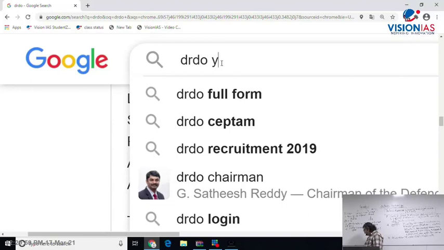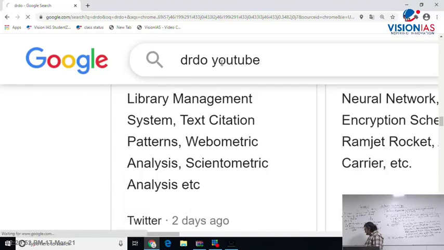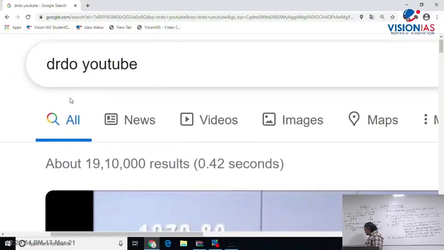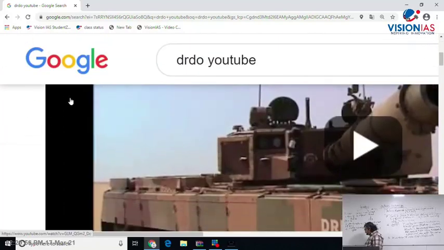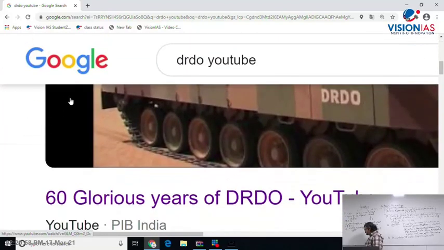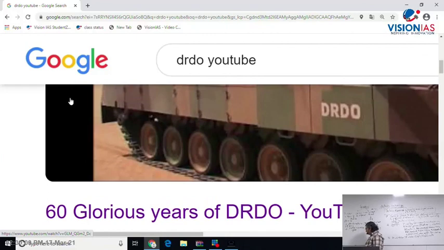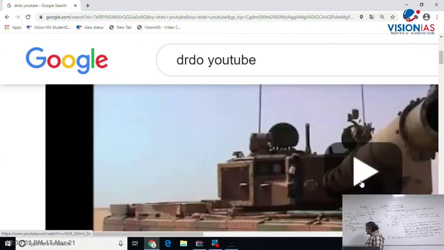Now what I would like to bring about here, and then I'll start with all the factual part of it. Now you can see here: 60 glorious years of DRDO. DRDO was set up in 1958 and then 2008 is.